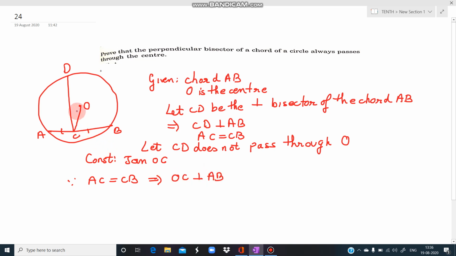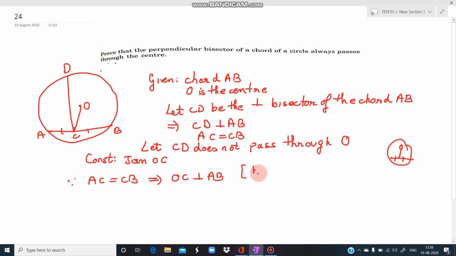We have this result: if in a circle a line is drawn from the center to a chord which bisects the chord, then this line is always perpendicular. So OC is a line that bisects the chord, which means that this line will be perpendicular.